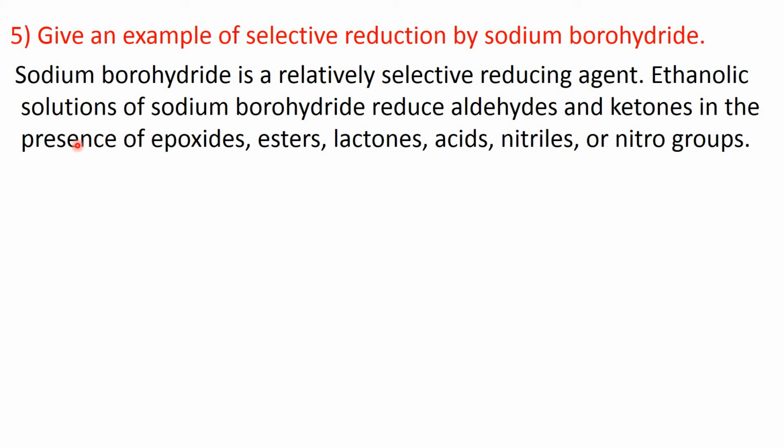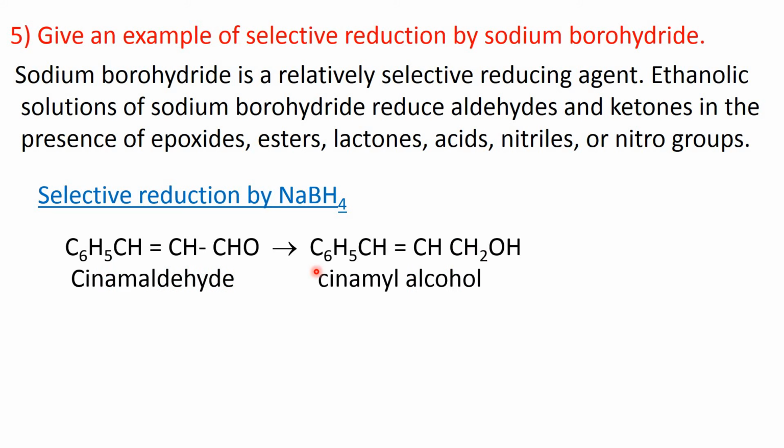The ethanolic solution of sodium borohydride reduces aldehydes and ketones in the presence of epoxides, esters, lactones, acid, nitriles or nitro groups. Now, let's see one example. Selective reduction by sodium borohydride.